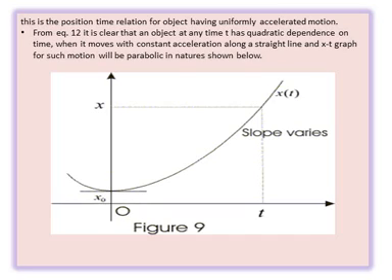And if you draw a graph between displacement and time with constant acceleration moving along a straight line, you will get a parabolic graph as shown, and the slope is varying.